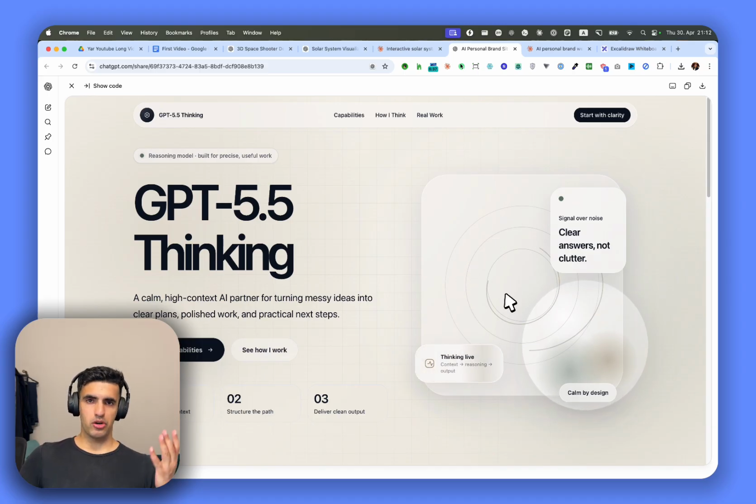It's so funny because 6 months ago, or at least 1 year ago, people were paying $10,000 just to get a website designed like this.